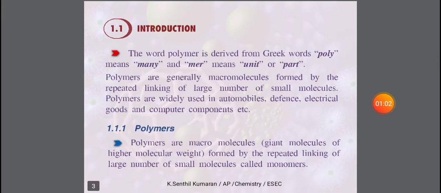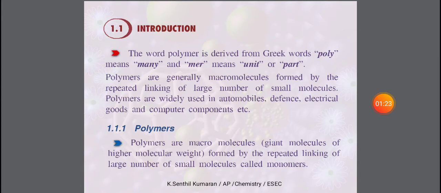First, introduction about the polymer. In the word polymer we have to divide it into two parts. One is poly, another one is mer. The word poly is derived from a Greek word.